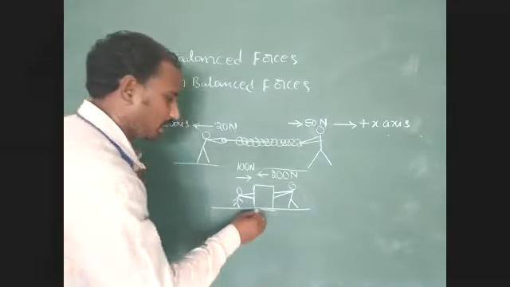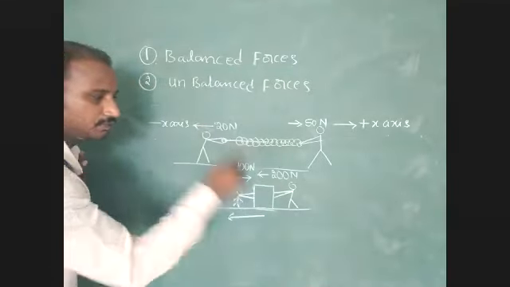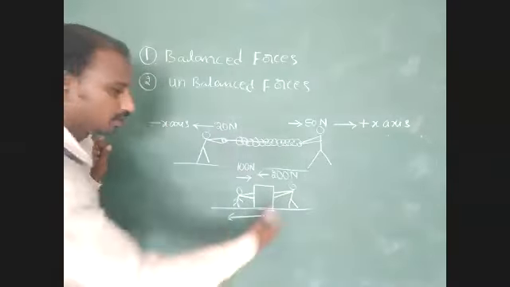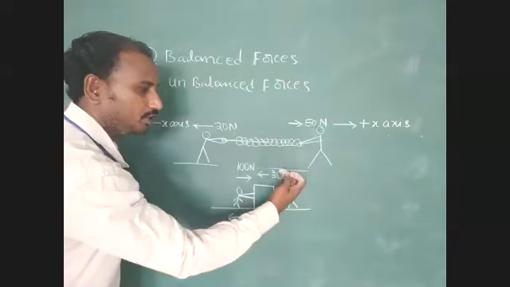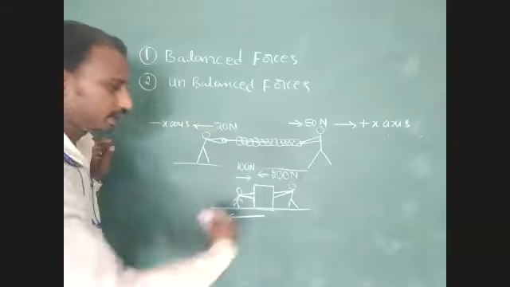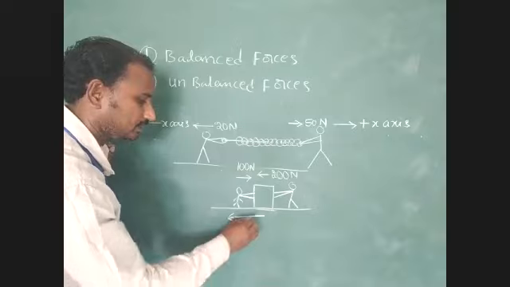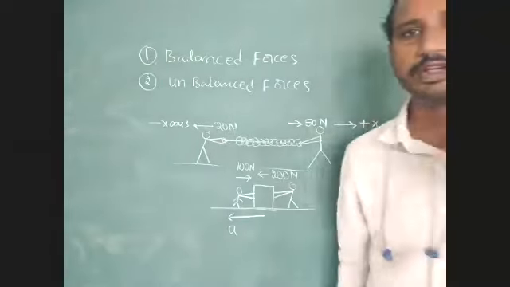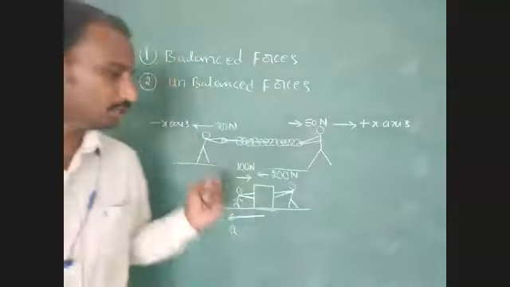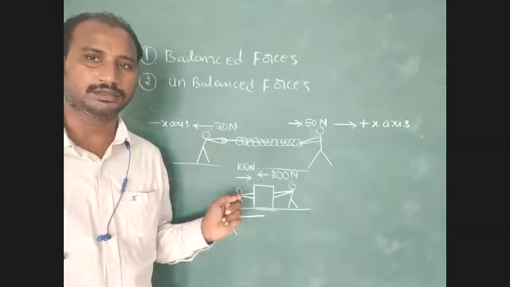Then the body accelerates along the larger force direction, the 200 Newton force direction. So we have to consider the acceleration of the body along the larger force direction. The body is not at rest. What is the reason?